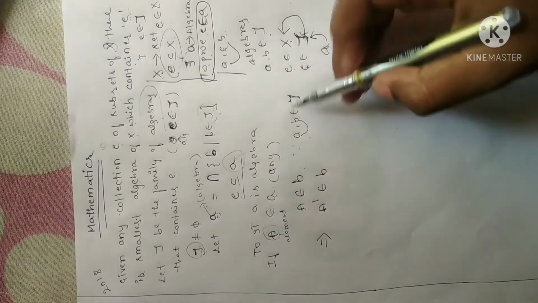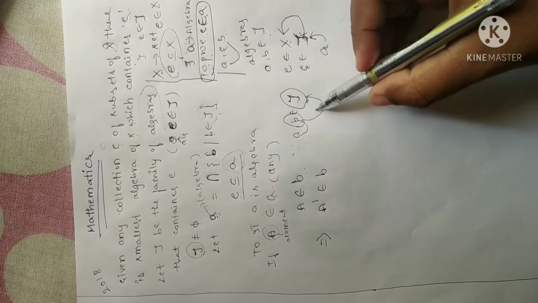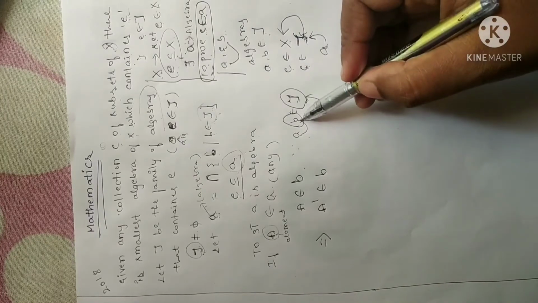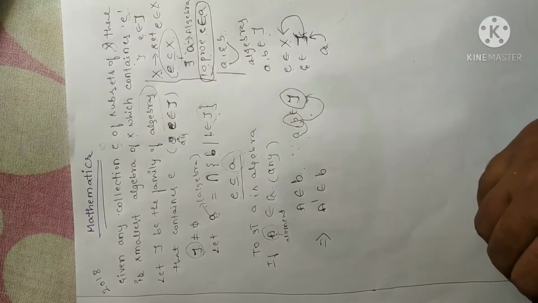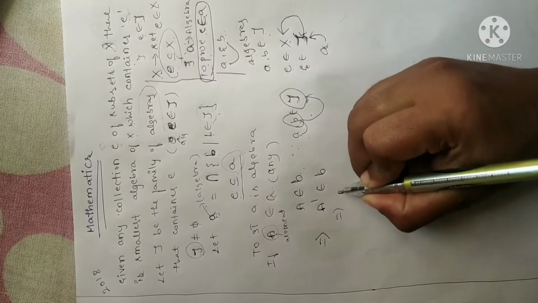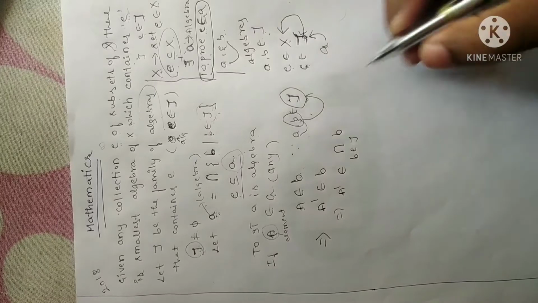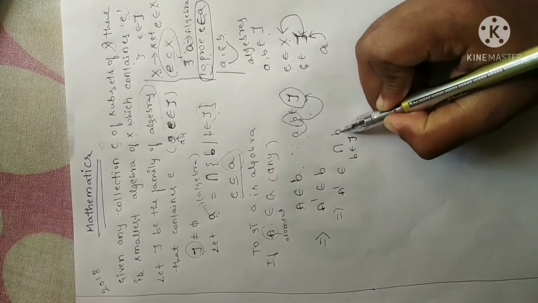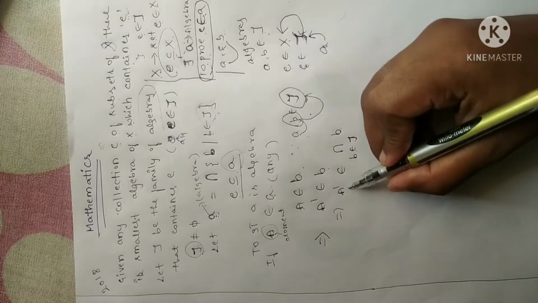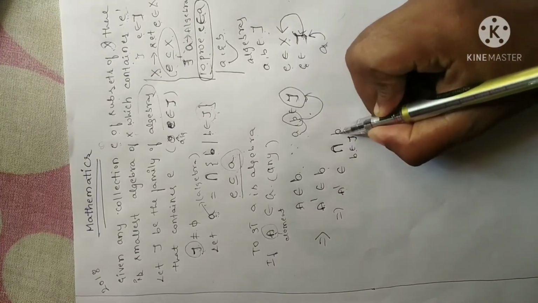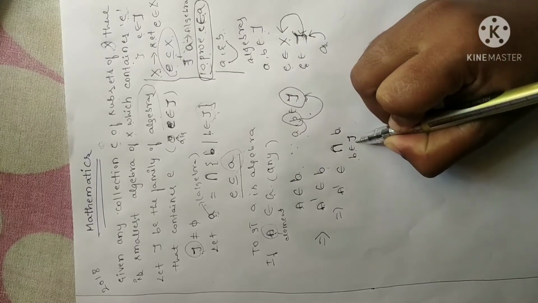Why? Because I have already told you tau is a family of algebras and B is one of the algebras in tau. So as per the definition of an algebra, it should be closed under complementation. So if A belongs to B, then its complement also belongs to B. Therefore, I can write A complement belongs to the intersection of all B in tau, in the sense the set of all the algebras B. Why? Because A complement belongs to B, then A complement should belong to all the algebras which have the same property as B. Why? Because B is in tau.